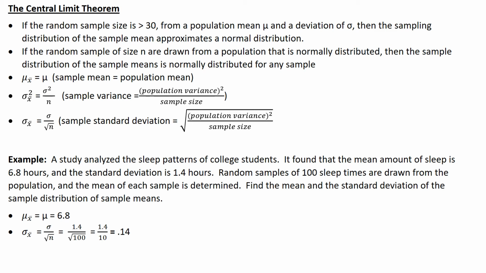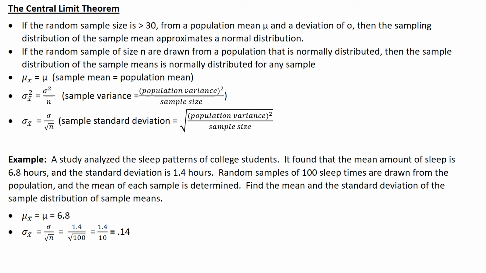But if the random sample size n is drawn from a population that is normally distributed, then we have to divide that number by the square root of the sample size. So let's go through this.